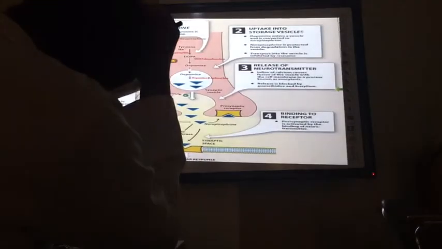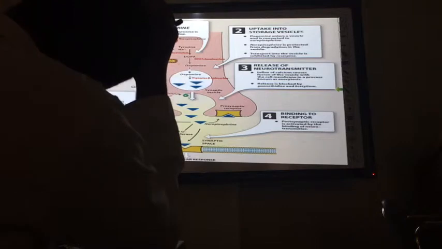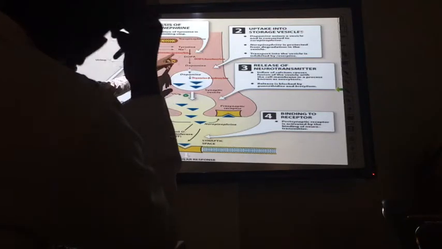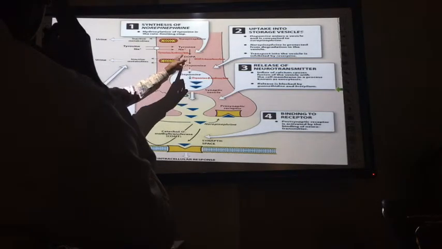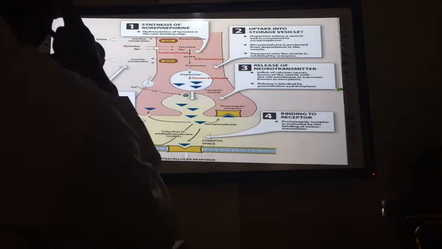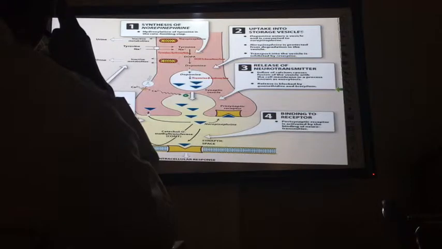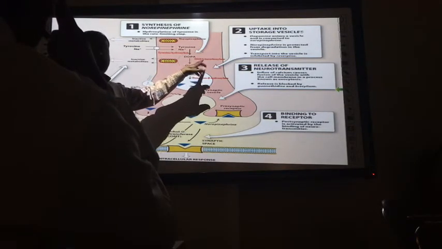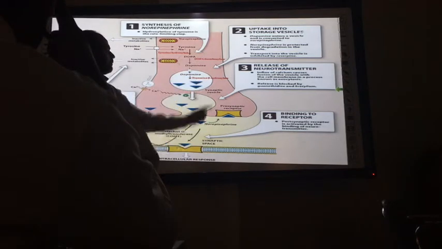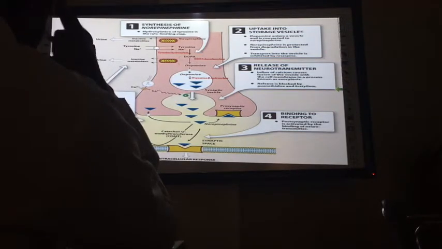You will see the hydroxylation of tyrosine with the tyrosine hydroxylase enzyme, which forms dihydroxyphenylalanine, DOPA.